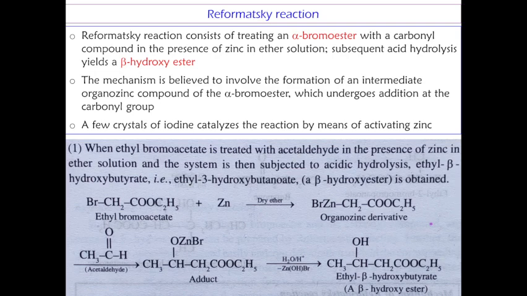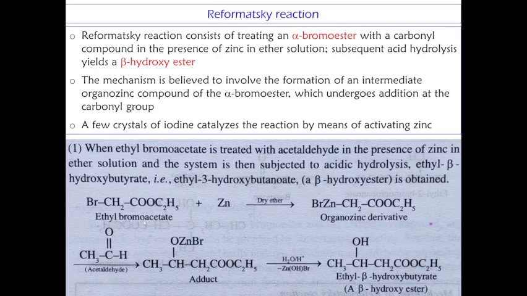Anyway, essentially the reaction takes place between the alpha bromo ester, here ethyl bromo acetate, and a carbonyl compound. When ethyl bromo acetate is treated with acetaldehyde in the presence of zinc in ether solution, and the system is then subjected to acid hydrolysis, ethyl beta hydroxy butyrate is the product. That is ethyl 3-hydroxy butanoate, which is a beta hydroxy ester.